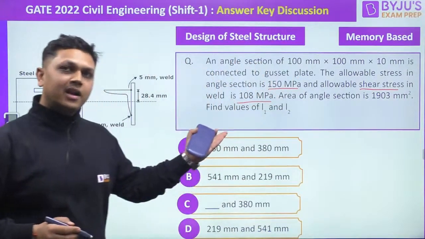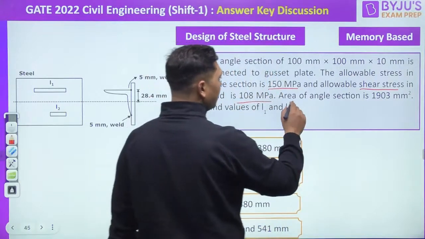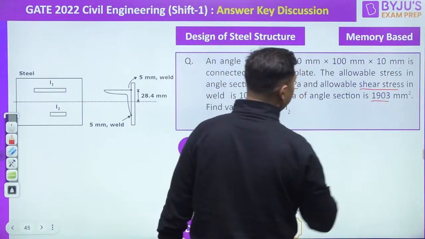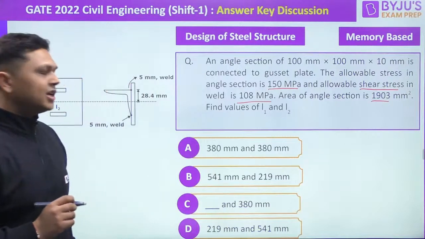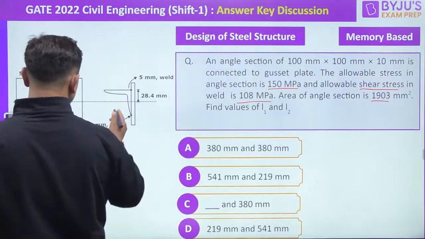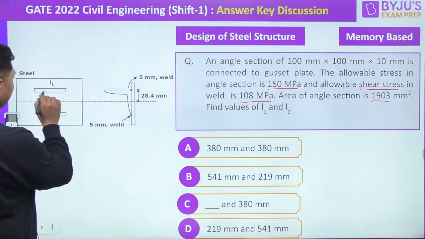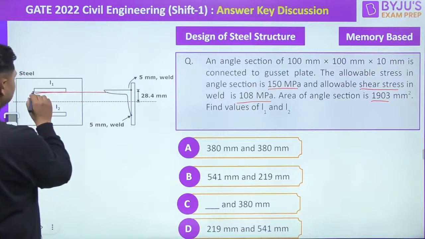The allowable stress in the angle section is 150 megapascal, and the allowable shear stress is 108 megapascal. So from here it is very clear that we are using the working stress method. The area of the angle section is given to you as 1903 mm square, and you are asked to find out the value of L1 and L2. First of all, the load is applied to this angle section. So the diagram is somewhat like this. So this is how the angle section is connected.